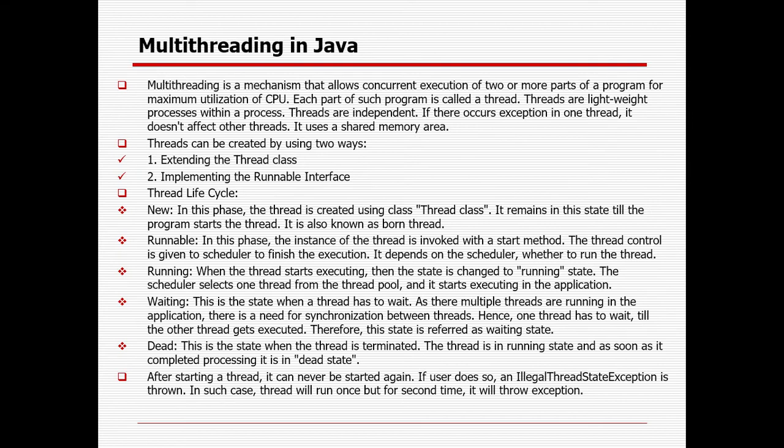So what does it mean by multi-threading in Java? Multi-threading is a mechanism that allows concurrent execution of two or more parts of a program for maximum utilization of CPU. Each part of such a program is called a thread. Threads are lightweight processes within a process. Threads are independent. If an exception occurs in one thread, it does not affect other threads. It uses a shared memory area.